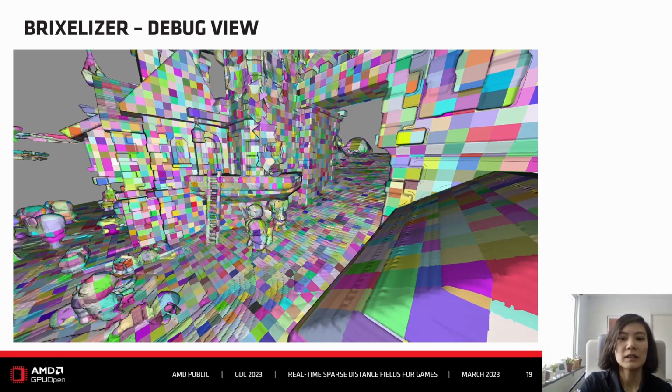And so the bricks are just colored differently. That's how you can see what one brick is. Here you see that for areas closer, you have smaller bricks, and for areas further away, you have bigger bricks. And all of them are 8 by 8 by 8, so all of them have only 512 pixels, regardless of which cascade they are in, so regardless of the area they encode.